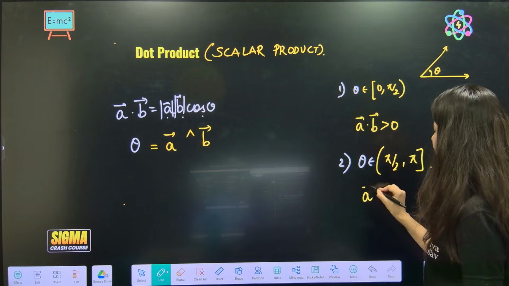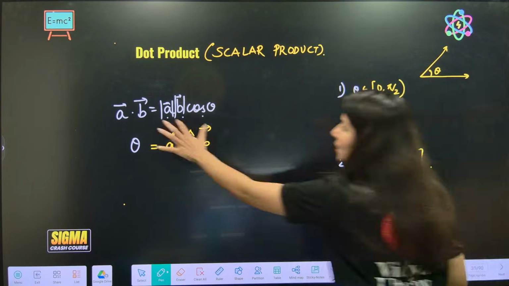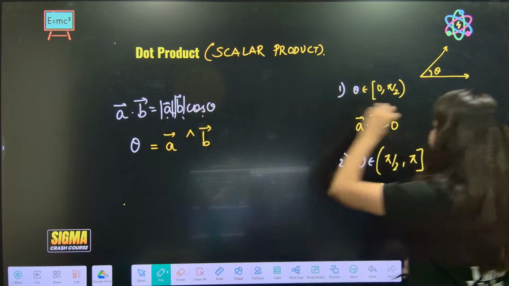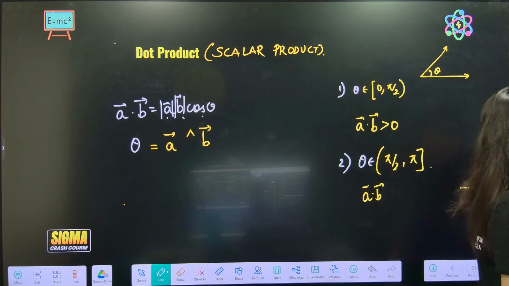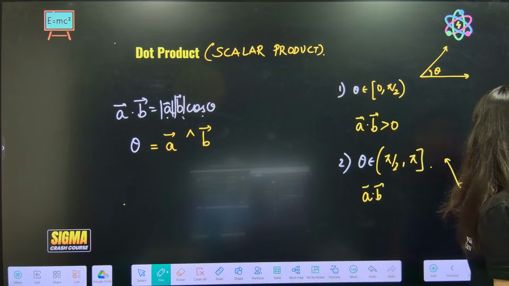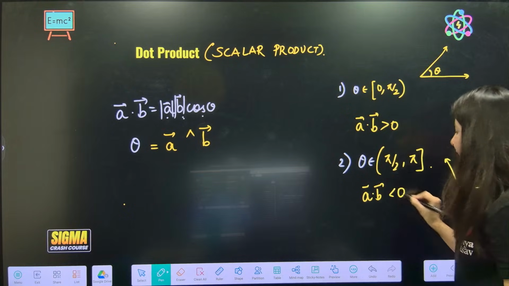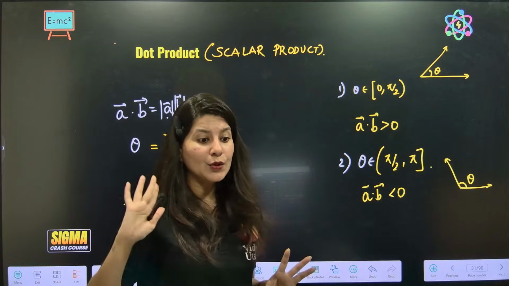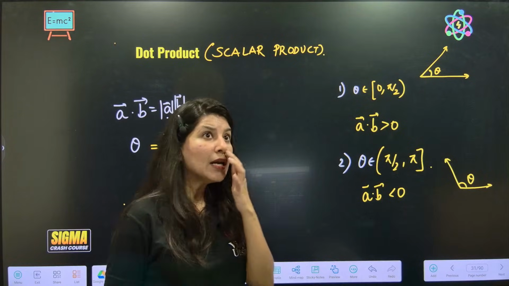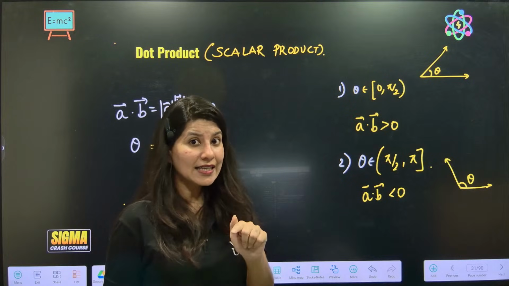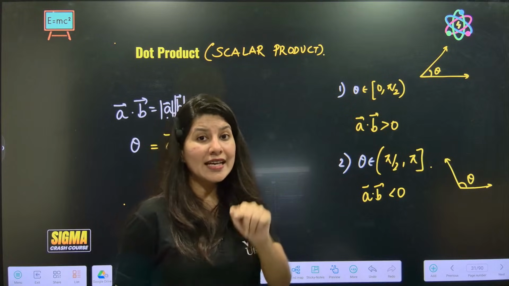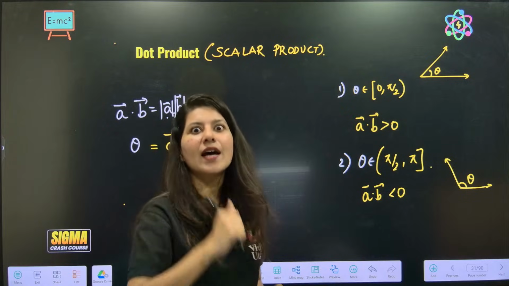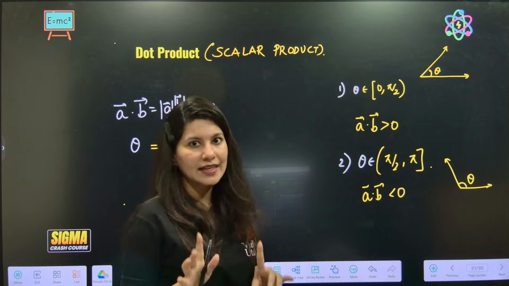So your A dot B: A is always positive, B is positive, but because now your angle is obtuse, in the second quadrant, this time A dot B is negative. So if I ask you that A dot B is negative, what do you understand by this statement, ma'am? A dot B is coming negative, that means cos theta is negative. Cos theta is only negative in the second quadrant, ma'am. Theta is in the second quadrant. Getting it?